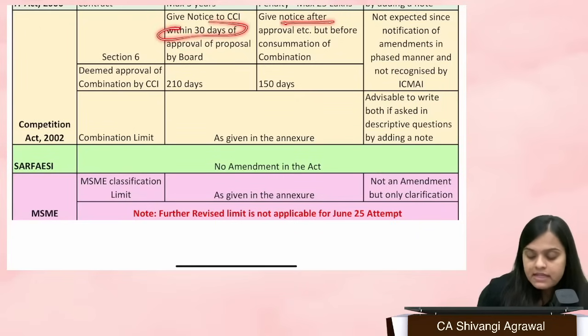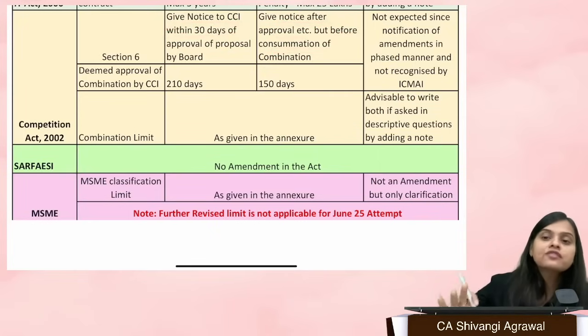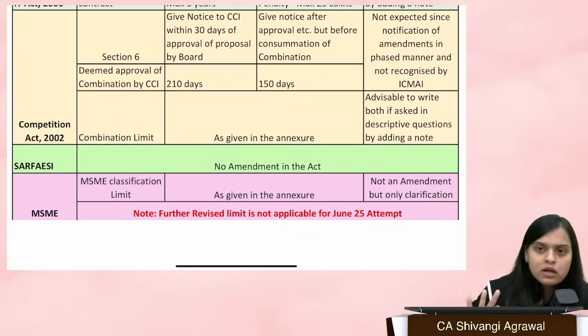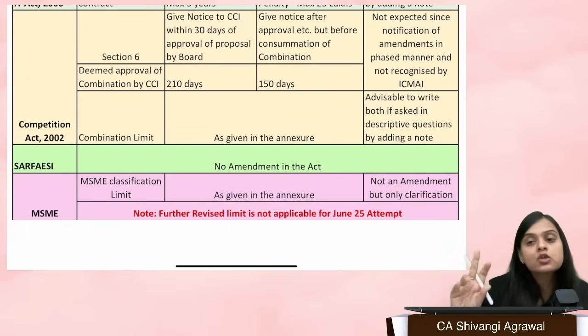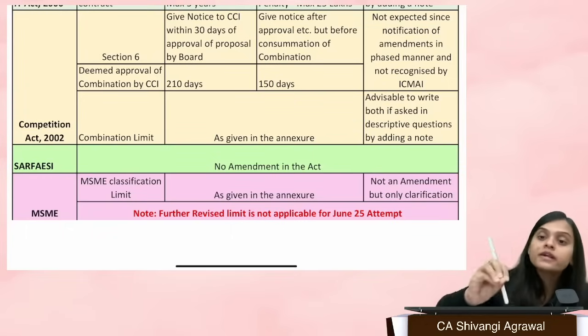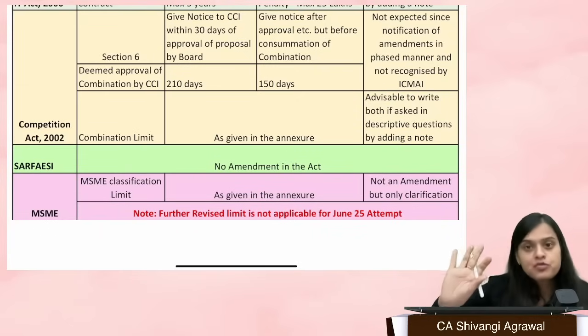Now this 30 days has been removed. You give notice after approval, but before consummation of the combination. So before that you have to give it. There are many more changes, but these are the two prima facie changes which I want you to keep in mind and remember.